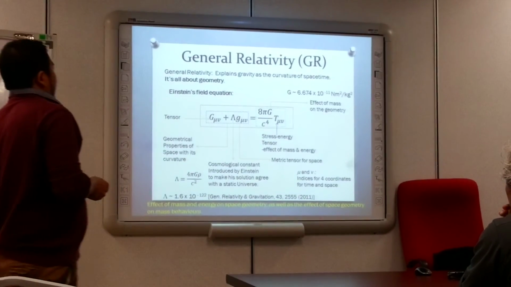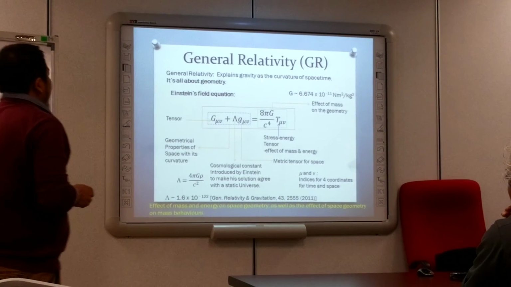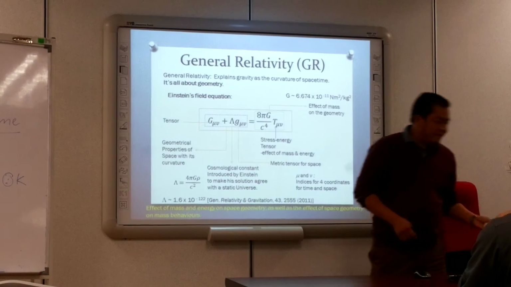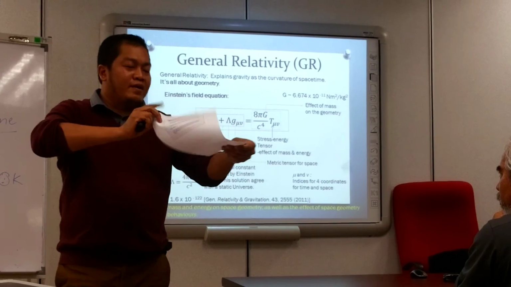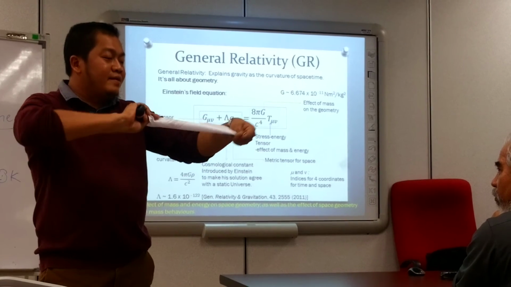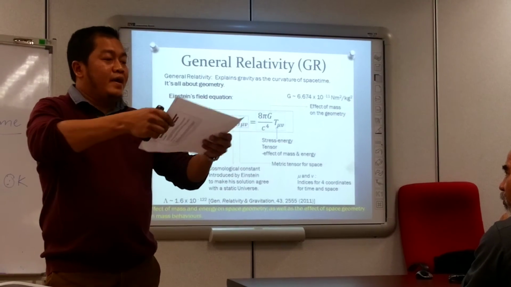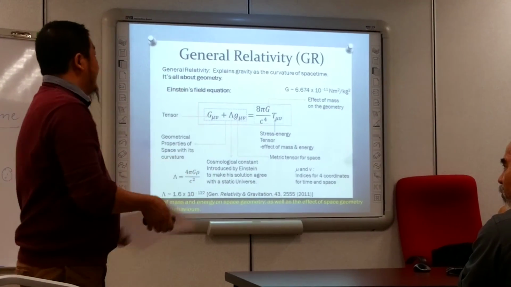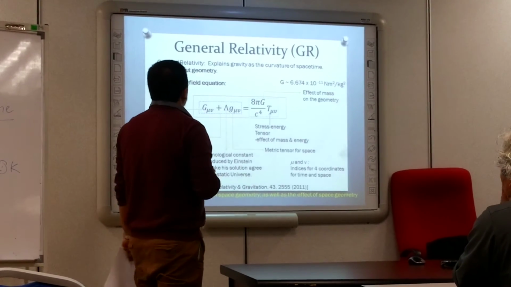Okay, so this is what Einstein explained, that gravity is the curvature of space-time. You have this as space-time. When I curve this one, or curve like this, it is gravity. This is what Einstein said. This is space, 3D, and you have time, and then you curve it like this, or anything. This is how to explain gravity. It's all about geometry.